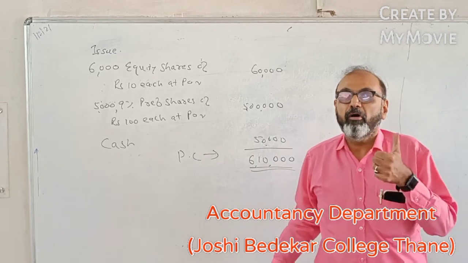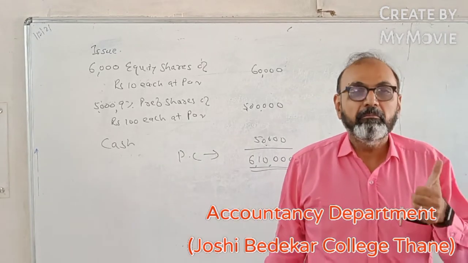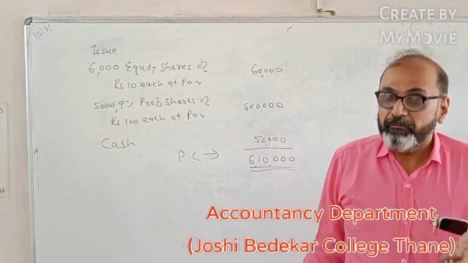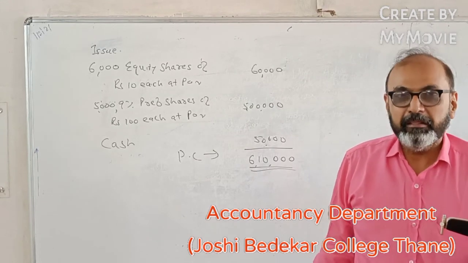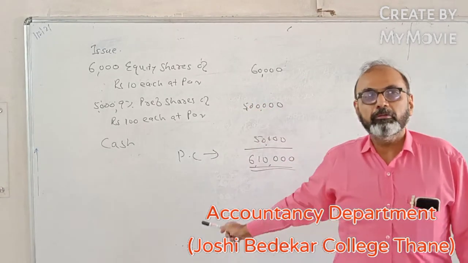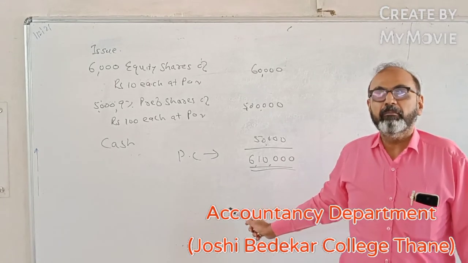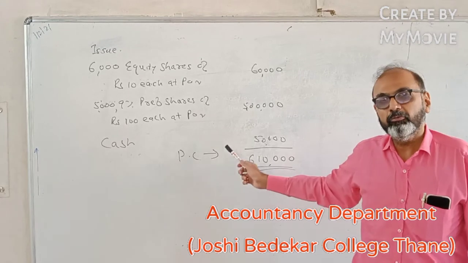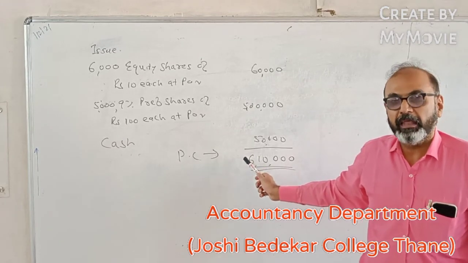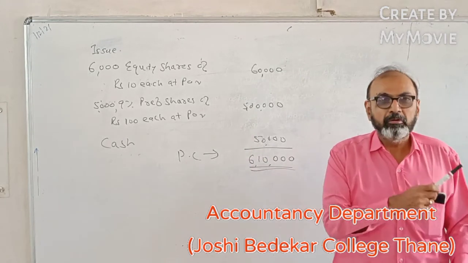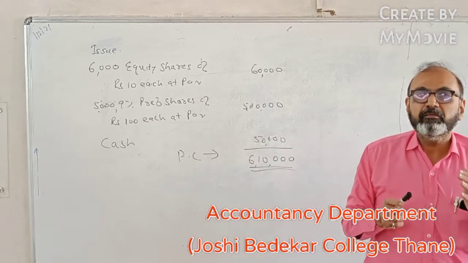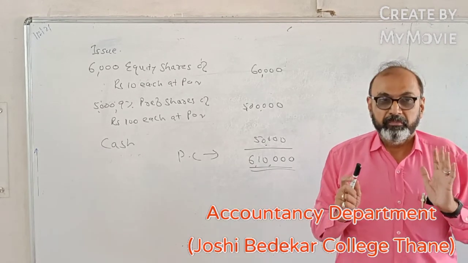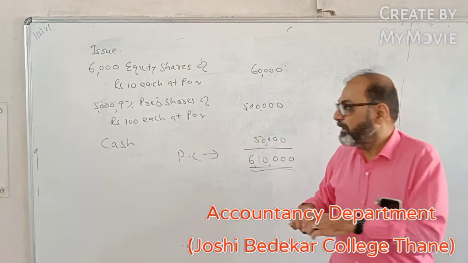When the details of all the payments which are made by the purchasing company to the vendor company are available in the problem, then just add up all those details and you will get the amount of PC. Okay? Just go through this example, you will come to know how the PC is to be calculated. Now, suppose if the details of payments are also not known, let me give you an example for that.